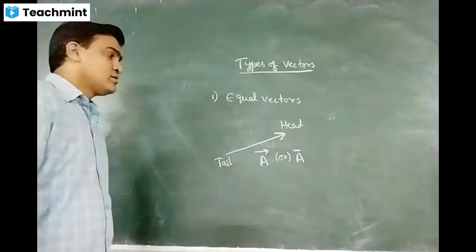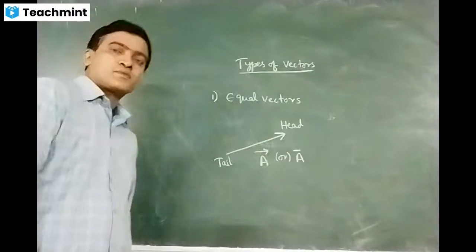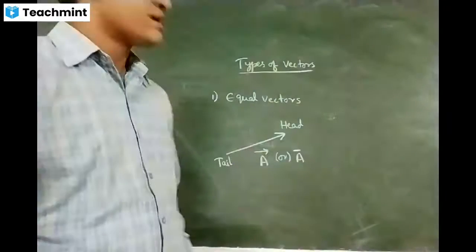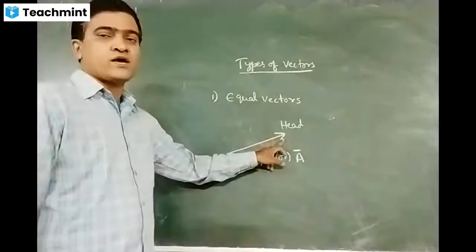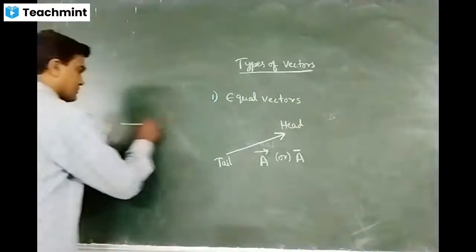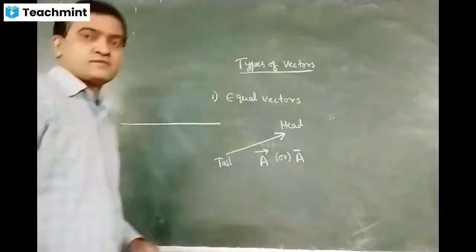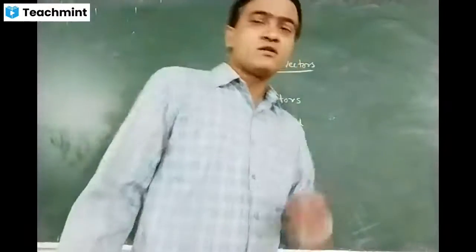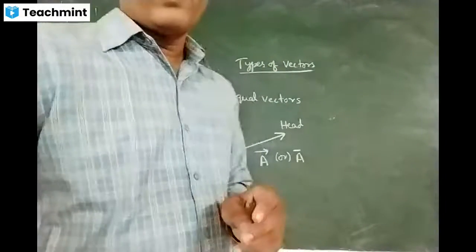Difference between segment and ray: if you remove this arrow mark, it will go on extending. This is a ray. Or you can say line. Okay, line or ray. Fine.